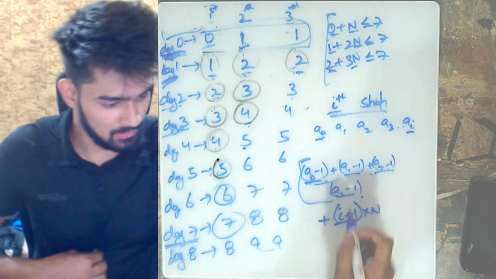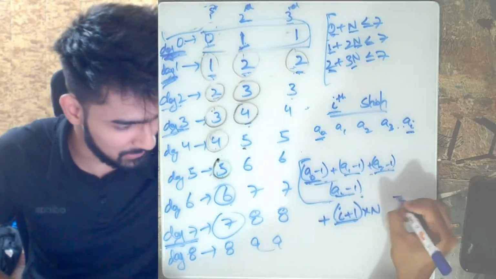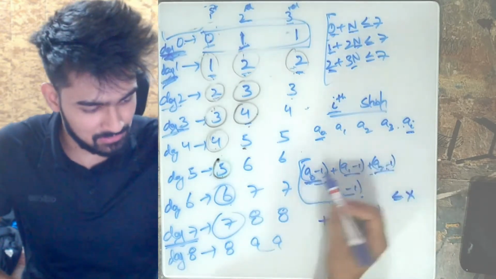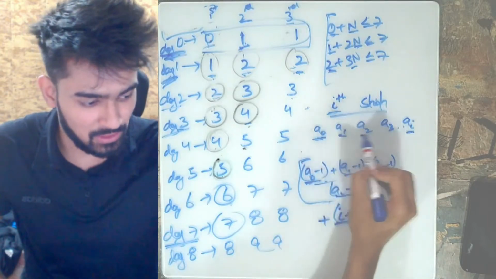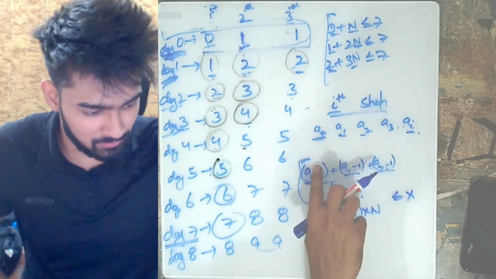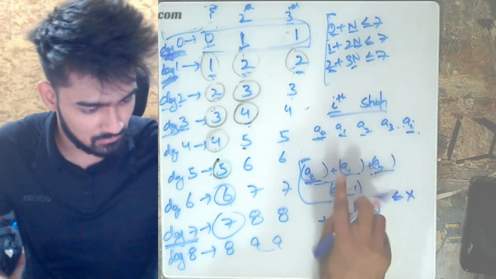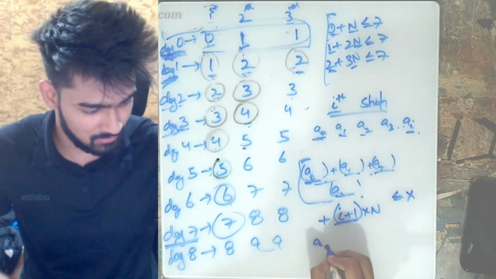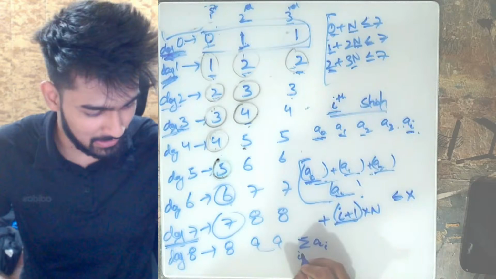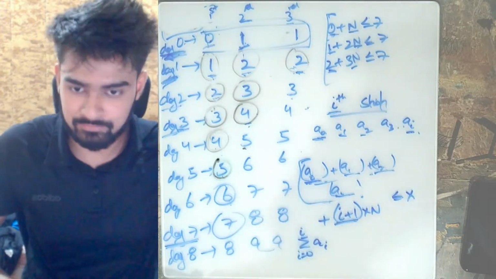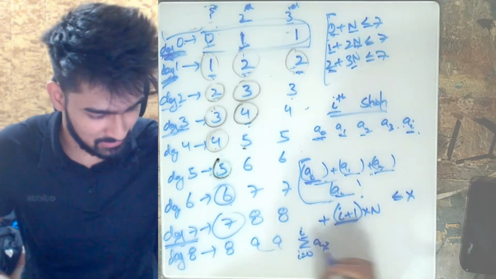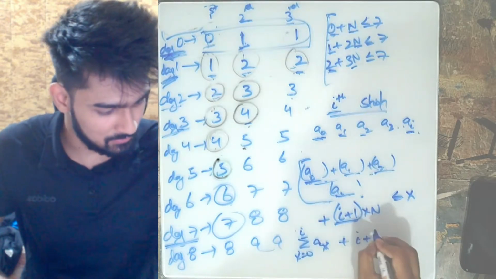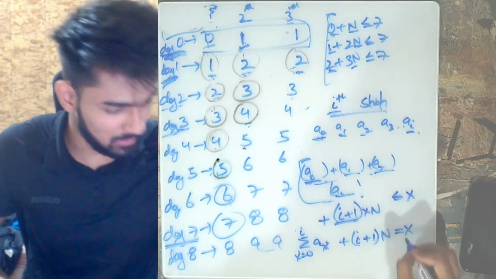Got it? So what does this give? This should be less than or equal to x. So this actually becomes, I already decreased my A0, A1, till A by 1, so let's remove this minus 1. Okay, so this should be the summation of A_i for i equals 0 till i, plus (i + 1) times n should be equal to x.